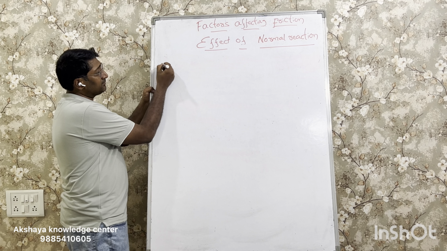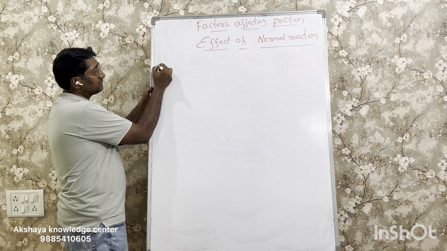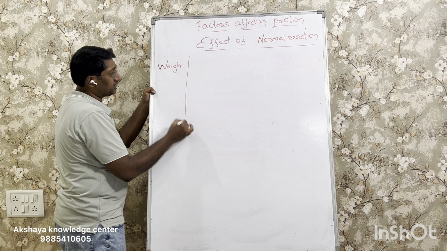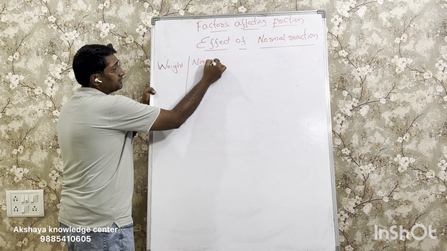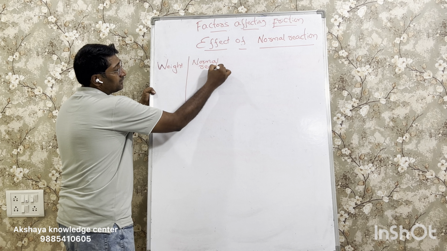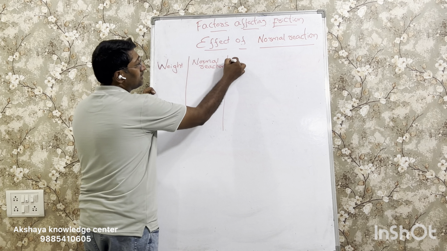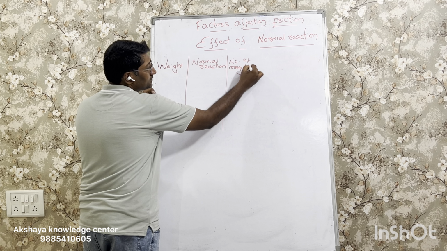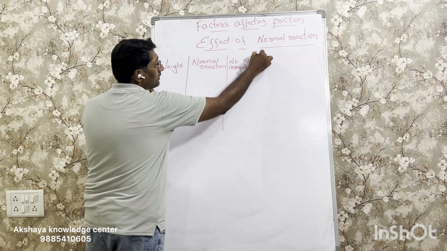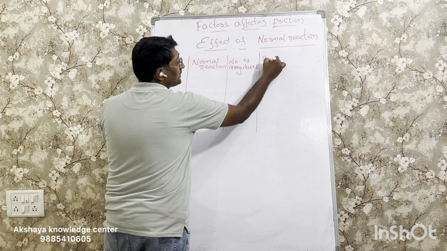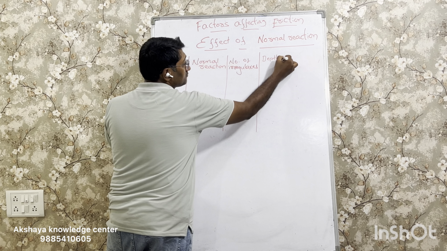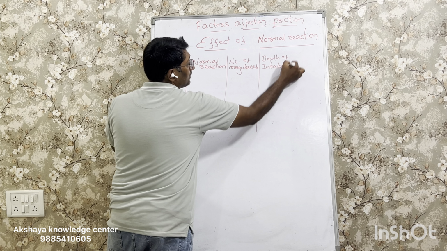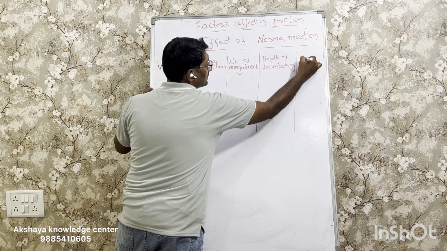The first factor, weight. Weight on top of a wooden block. Normal reaction. Third one, number of irregularities. Next one is depth of interlocking. And last one is the frictional force.